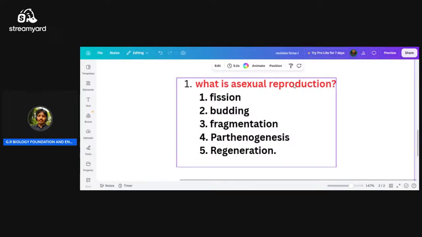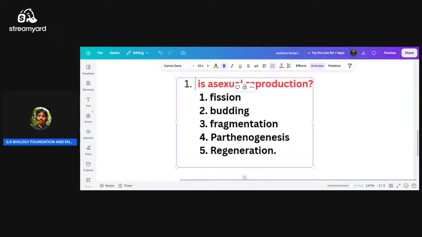Explain about asexual modes of reproduction.